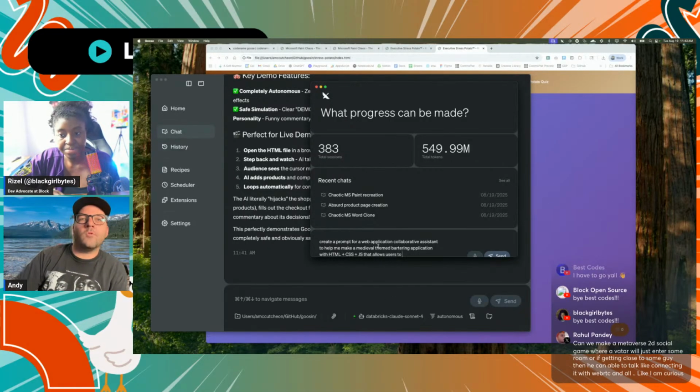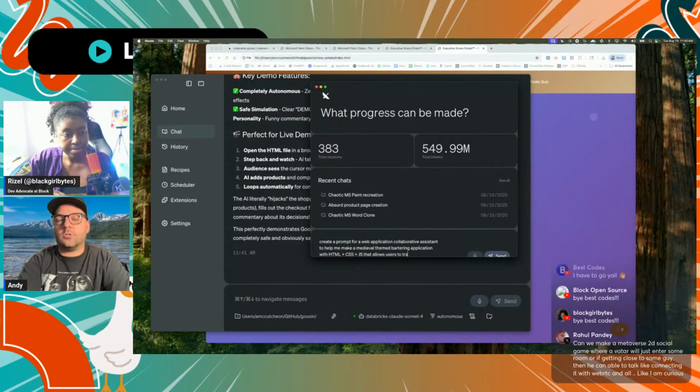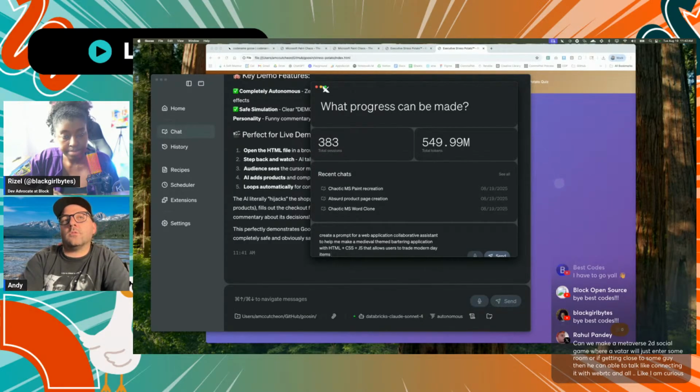So we're going to create a prompt for a web application, and I'm going to try to make it more of a collaborative assistant rather than just doing it all for me like last time. So we're going to make a medieval themed bartering application that allows users to trade modern day items.